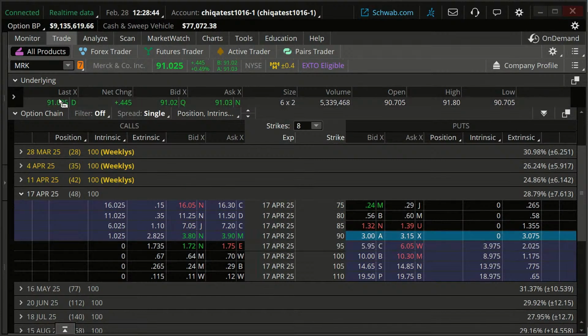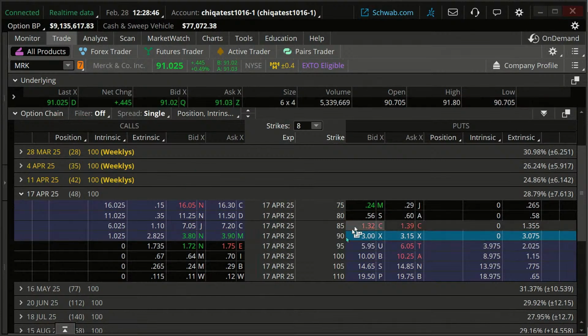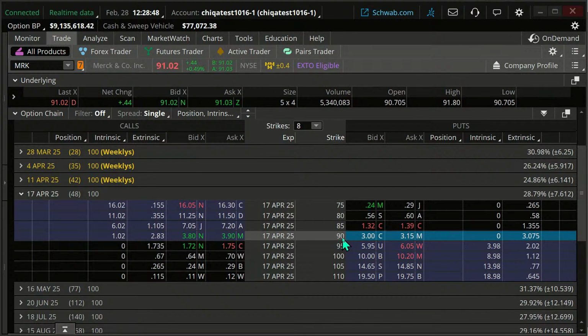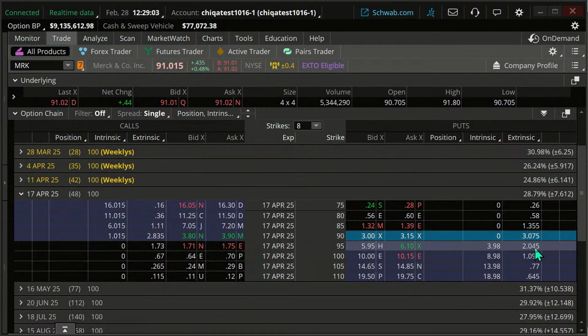I did 90 as the money. Technically, the stock's at 91. That's where it may be a little bit nicer to go to those weekly contracts. But it doesn't have to be exactly zero extrinsic value. If we're a true zebra, this may not fit the bill, so to speak. But here I have $2. So if I'm doing two of these contracts, it's still a back ratio spread, just not zero extrinsic value.